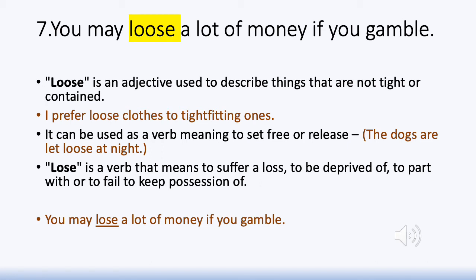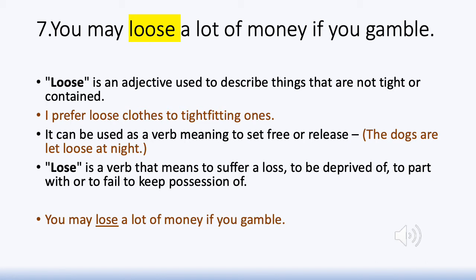You may also use it in sentences where you have something being let loose. The dogs are let loose at night. Whereas in the given sentence, what you are conveying is a sense of something getting lost. Lose is the verb, the past tense of which is lost.